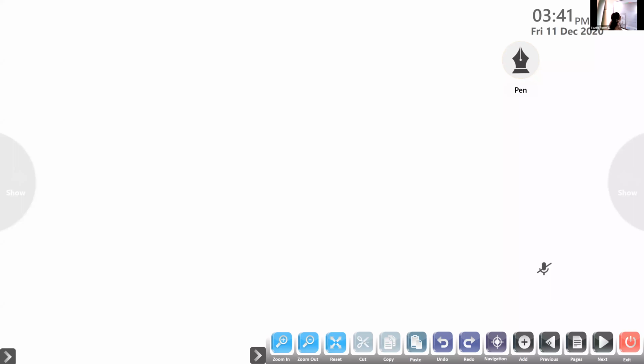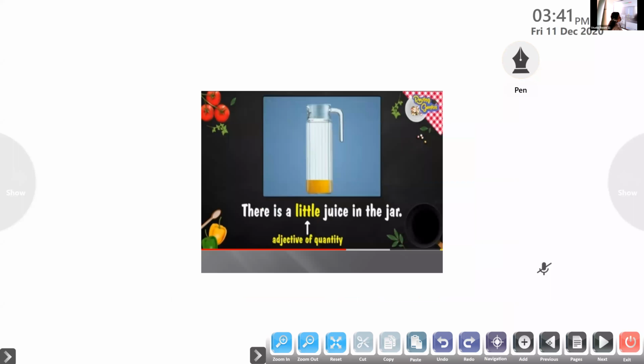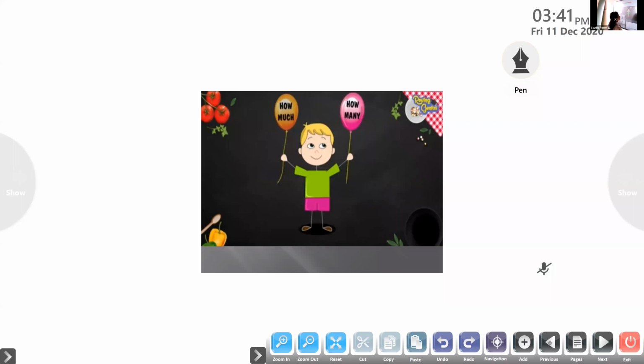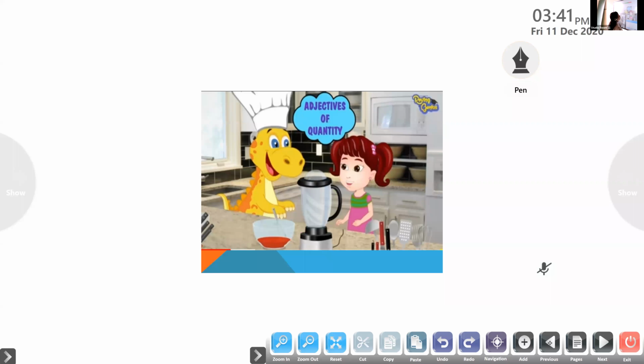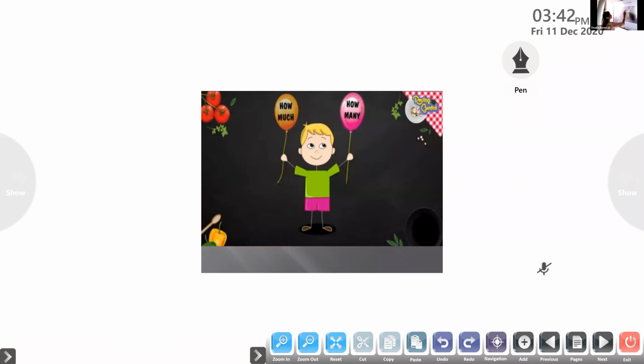That is adjective of quantity. Okay, we will revise this too. In the next session, I'll be taking a test paper for you. The next that we have discussed is adjective of quantity. As we know, adjective of quantity tells us how much or how many.